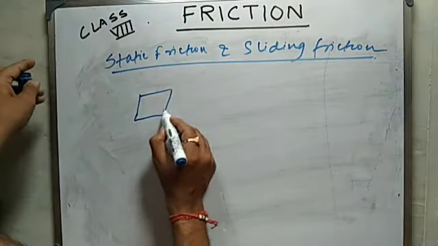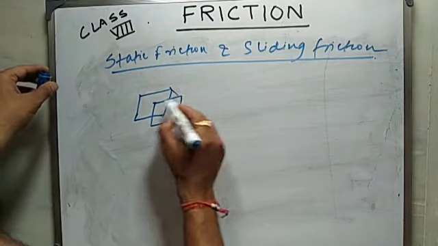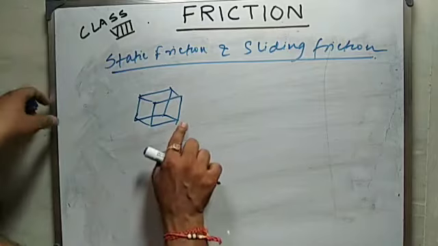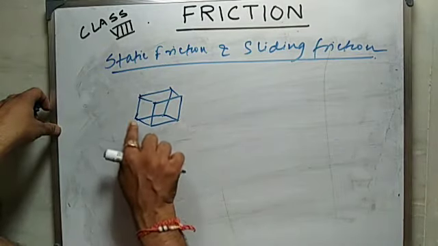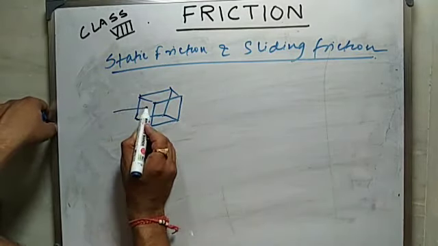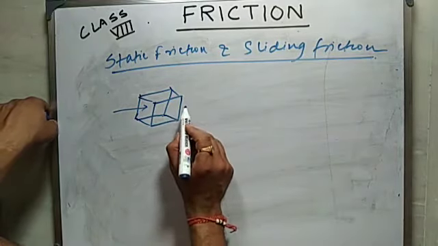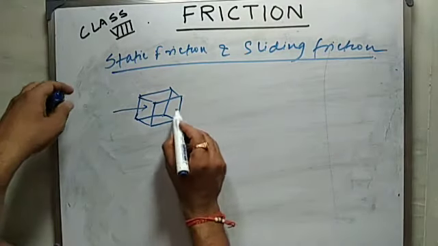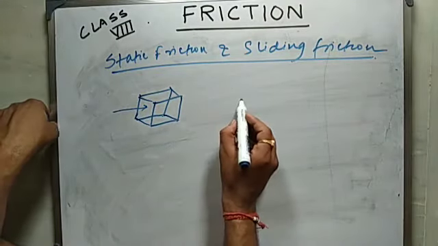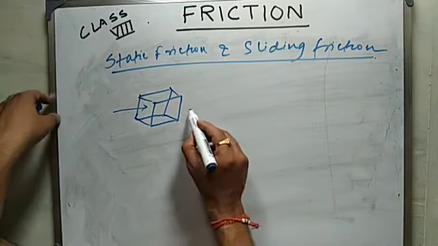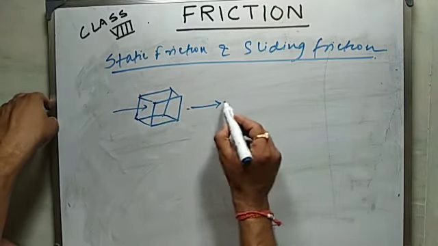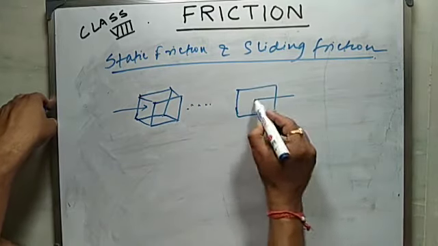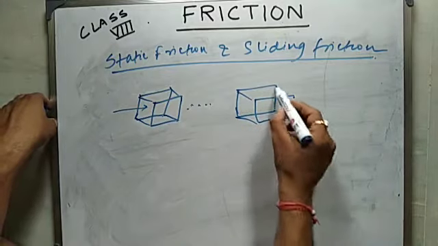When there is a box which is initially in rest, that is, it is not moving at all, and when we try to push this box, we initially face very difficulty in moving the box. But when the box has started to move, say it has come to this position.